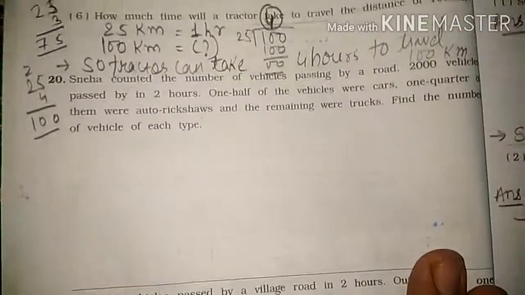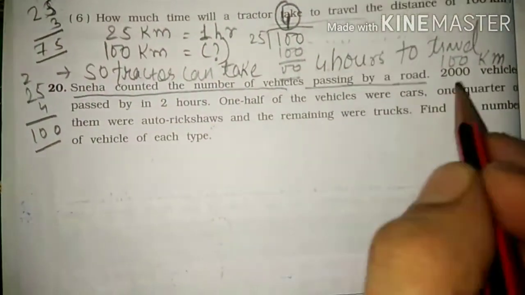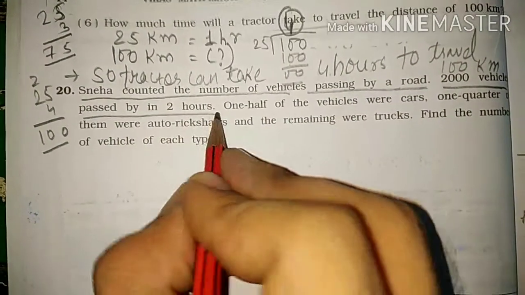Let us do today's online session sum, students. Come to page number 14 of the book. Now what was given here? Sneha counted the number of vehicles passing by a road. Sneha is counting the vehicles. 2000 vehicles passed by in 2 hours.